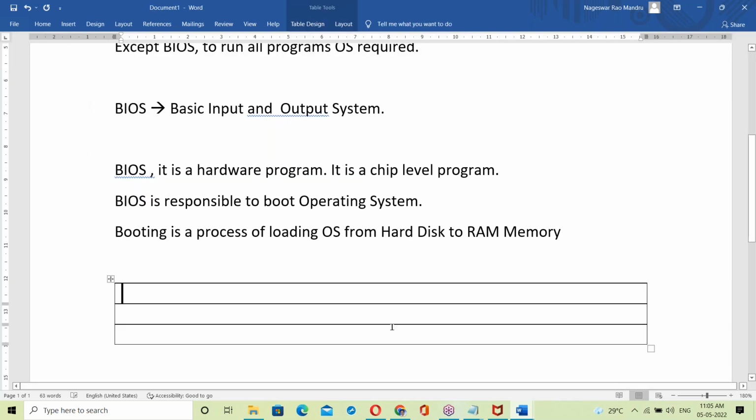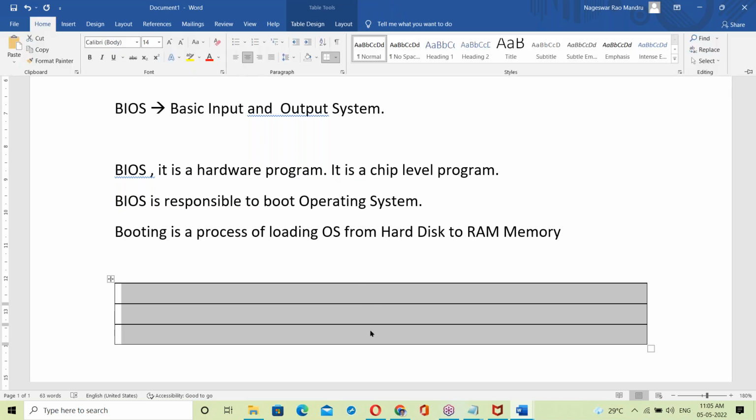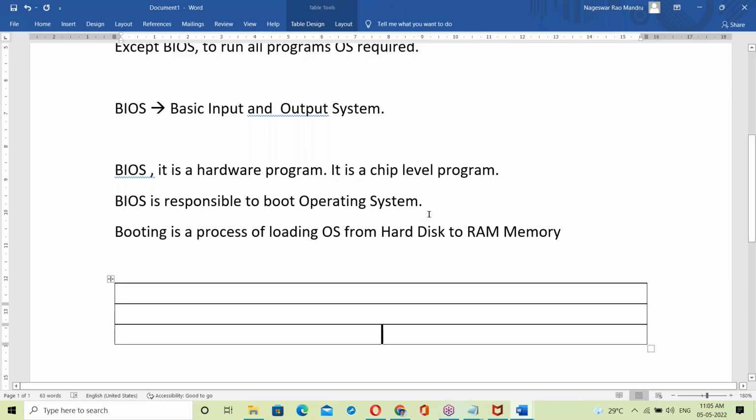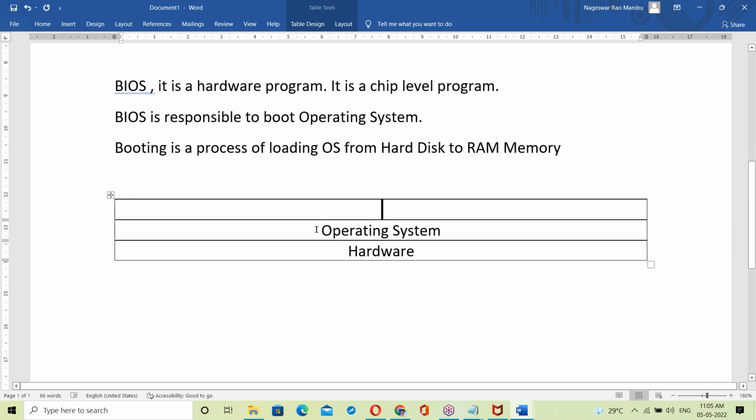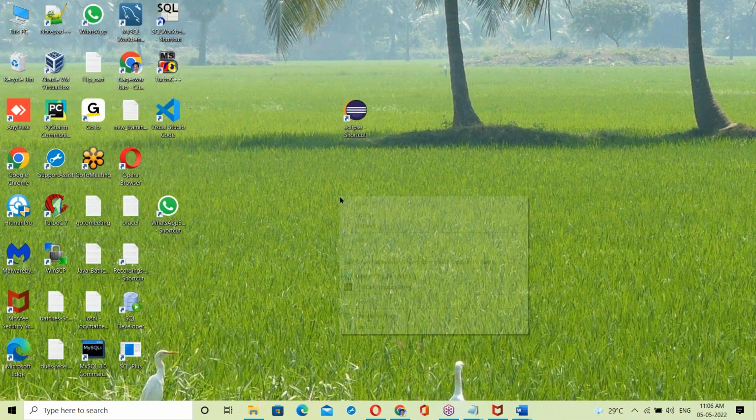See here, a computer is like this. Hardware, and on top of hardware is the OS, the operating system. Once the OS has started, your system is ready. Without an OS, no computer.